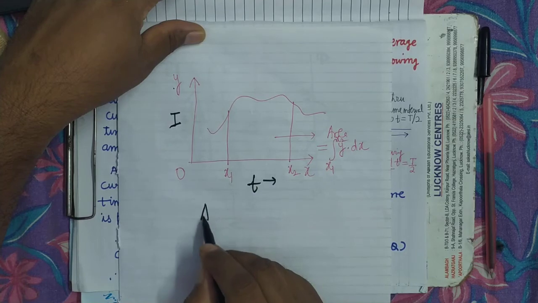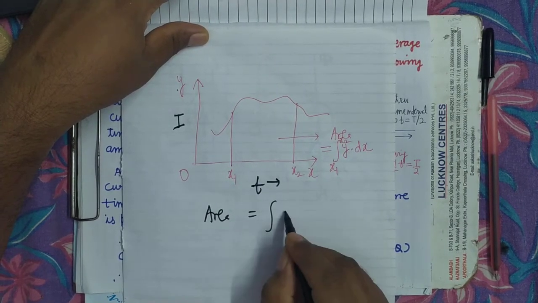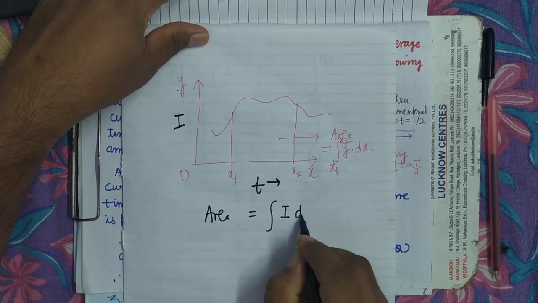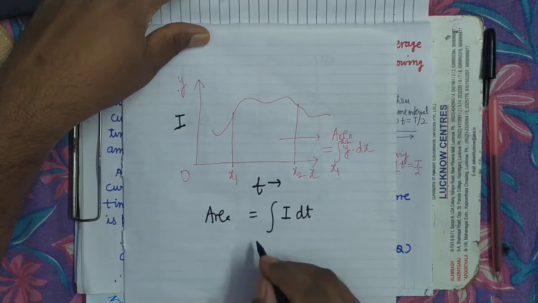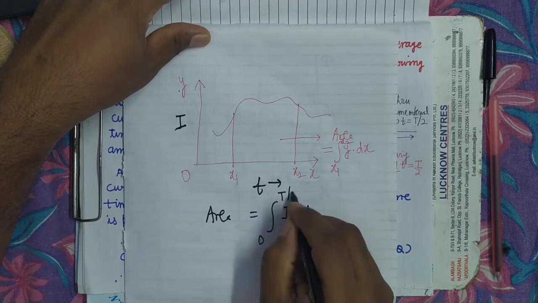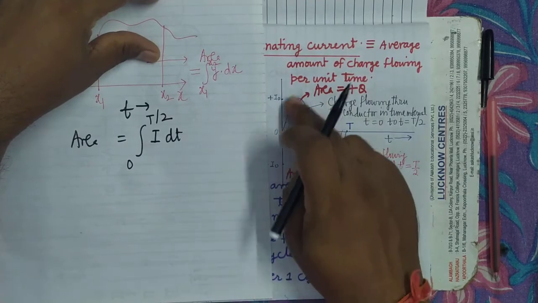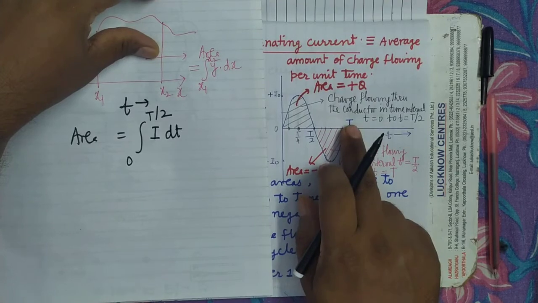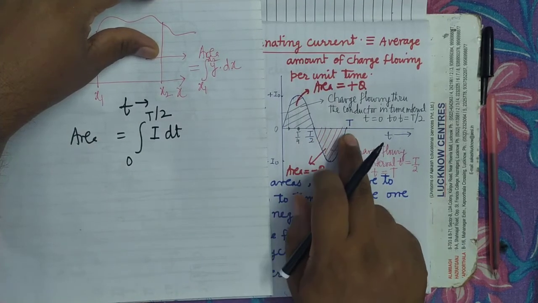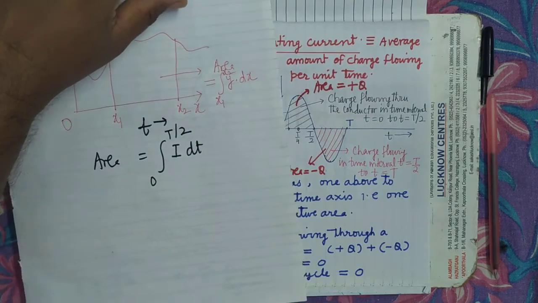So what will be the area? Area will be equal to integral I dt. And the limit will be from t equals 0 to t equals T by 2. This one. It's clear? For this other area, it will be from T by 2 to capital T. So this way you can calculate the area.